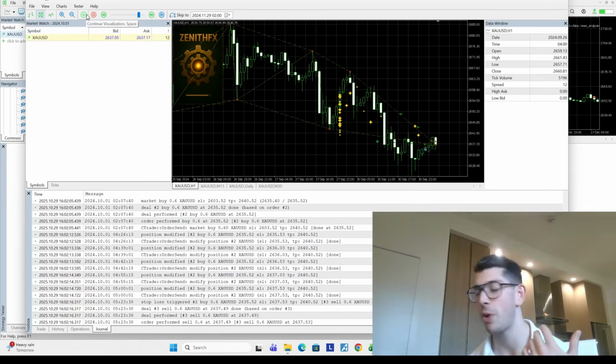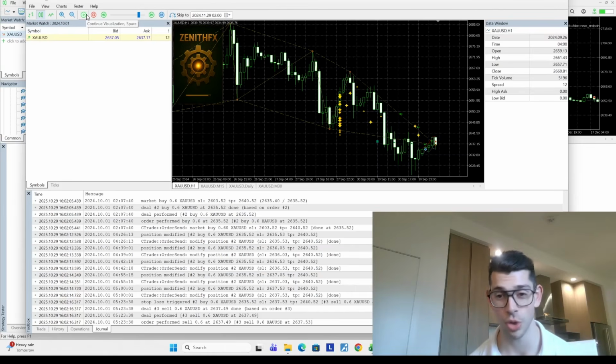So guys, this bot is not good. Definitely don't buy it. It's the same guys who come out every so often. They just release a new bot, and it always kind of burns because there's just no real strategy behind it. If you see something that looks too good to be true, turning $10,000 into $25 million or $15 million, it probably is too good to be true. You've got to think a bit critically here. And yeah, it's fake, and it's not even a kind of fake one. They're being pretty blatant here.